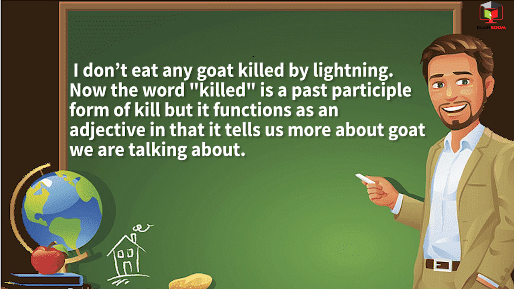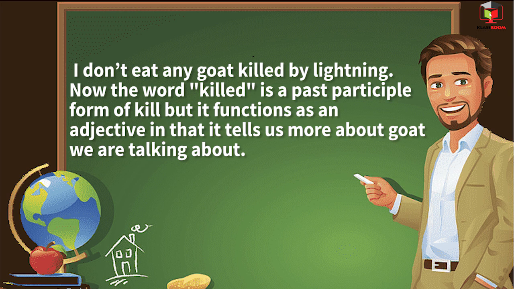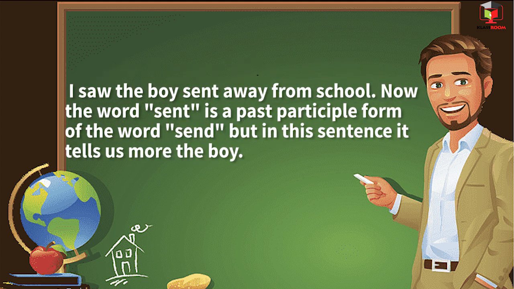I don't eat any goat killed by lightning. Now, the word killed is a past participle form of kill, but it functions as an adjective in that it tells us more about the goat we are talking about. I saw the boy sent away from school. Now, the word sent is a past participle form of the word send, but in this sentence, it tells us more about the boy.